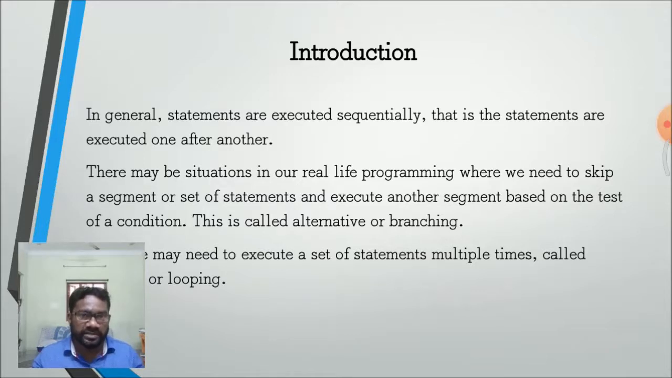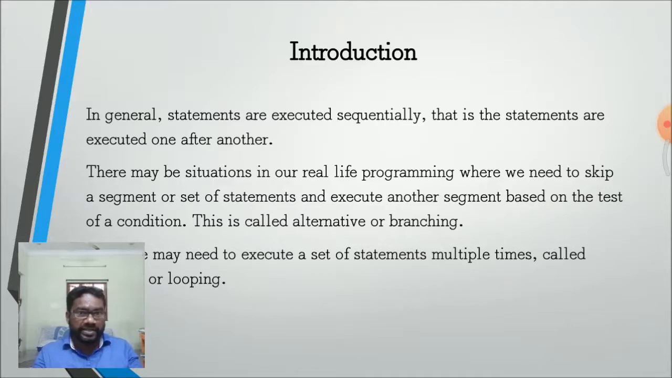In a control structure, the statements are executed one by one, in sequential order. In real-life programming, we may need to skip some special segment or execute another set of statements based on a test condition. If the test condition is true, the statement will be executed. If the condition is false, the statement cannot be executed; it will be skipped. This is called an alternative or branching statement.